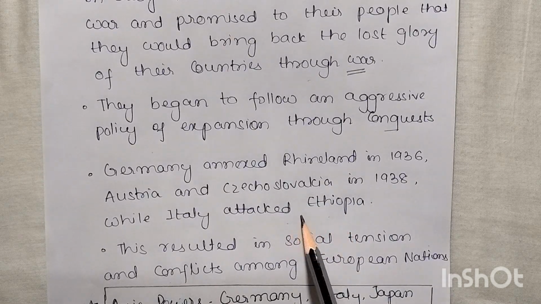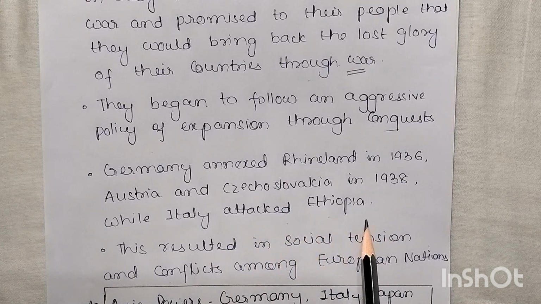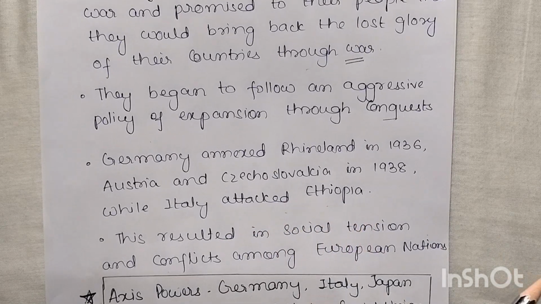So what happened? Germany just annexed the Rhineland. So where is the Rhineland? It was a strip of land bordering France, Belgium and Netherlands. Okay. So they have just captured that one, and after that Germany also captured Austria and Czechoslovakia, while Italy attacked Ethiopia. So this resulted in tension and conflict among European nations.